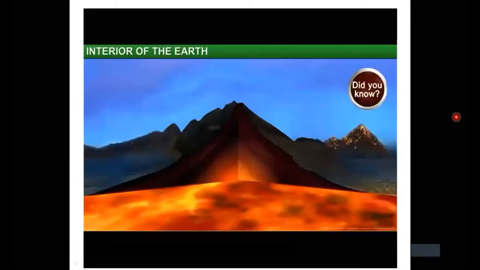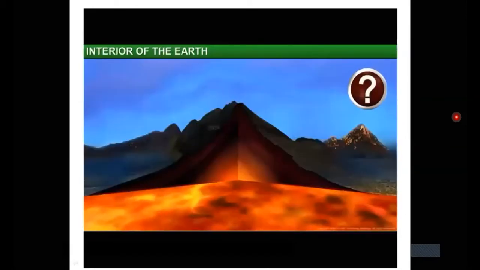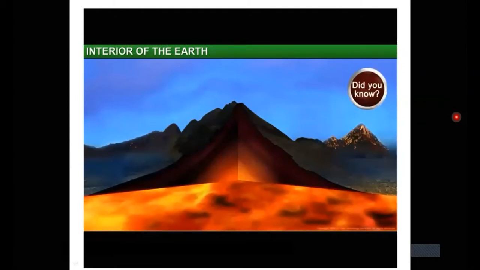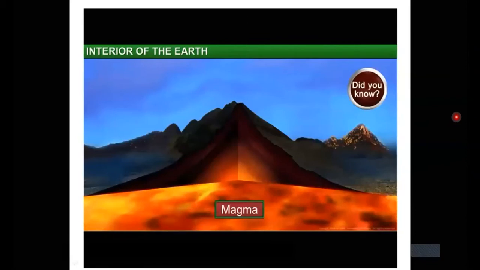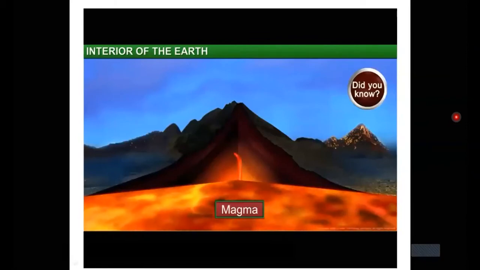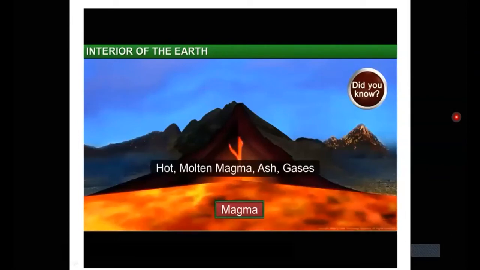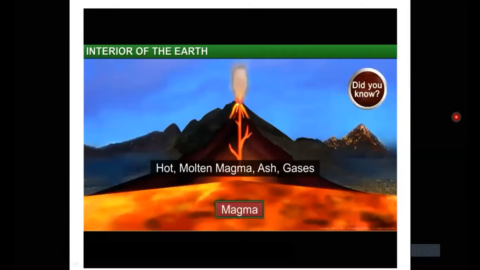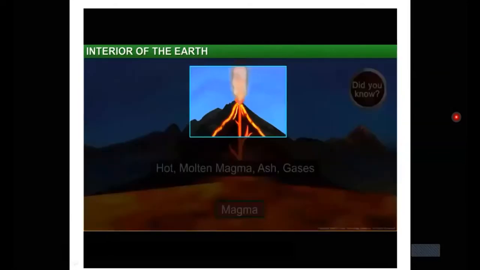Did you know, when the Earth's crust gets ruptured, the hot, molten magma, ash and gases come out from the core to the surface of the Earth. This results in the formation of a volcano. The magma that is released on the surface of the Earth is called lava.